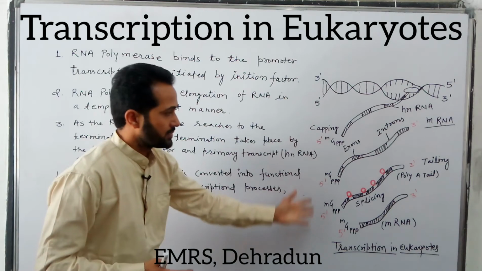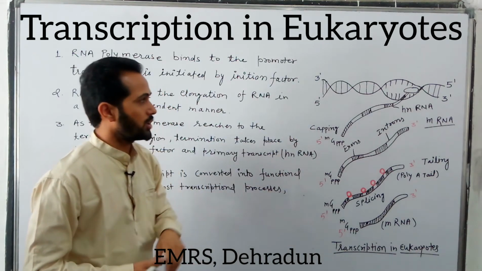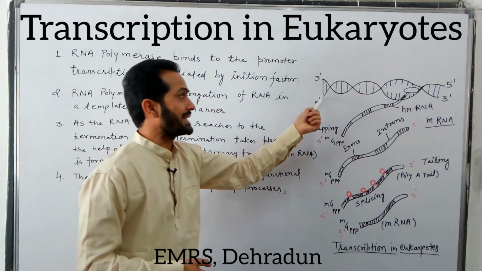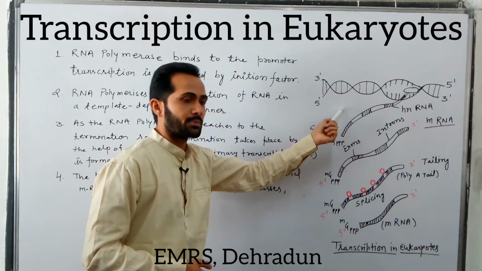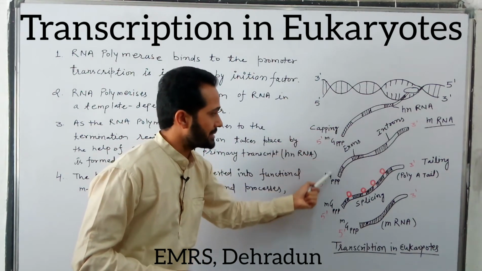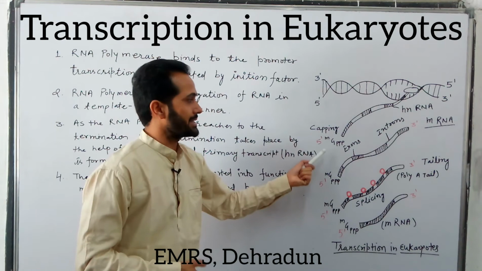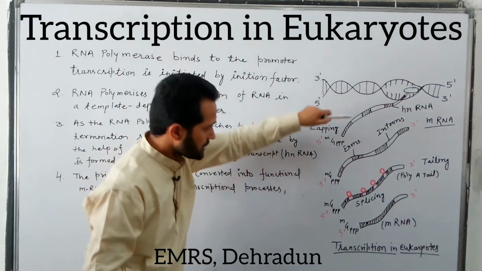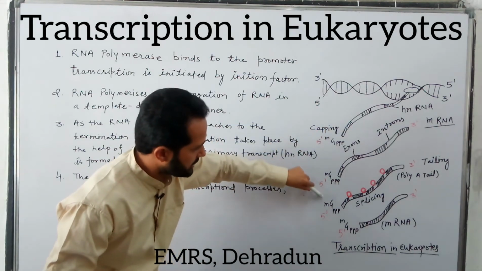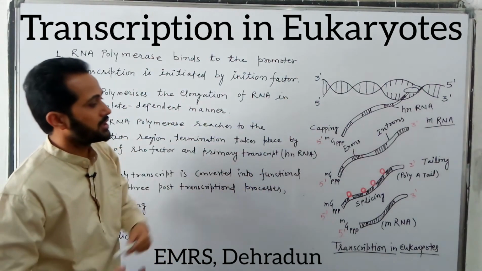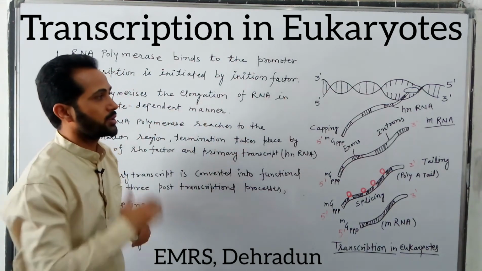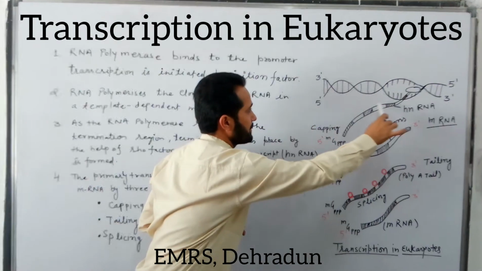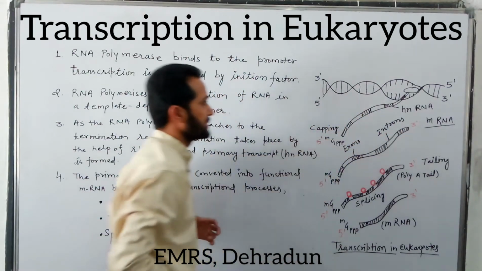So this is the diagram of the transcription process in eukaryotes. The first diagram shows the overall process: initiation, elongation and termination. After the termination process, there are some different processes which are not present in the transcription of prokaryotes. These are the processes of transcription which are only present in eukaryotes and are not present in prokaryotes. So this whole diagram comprises initiation, elongation and termination.